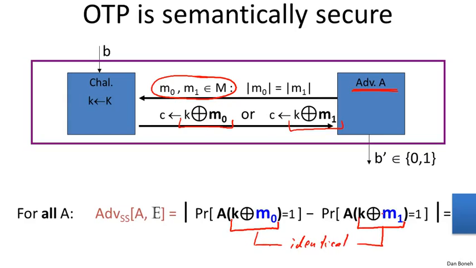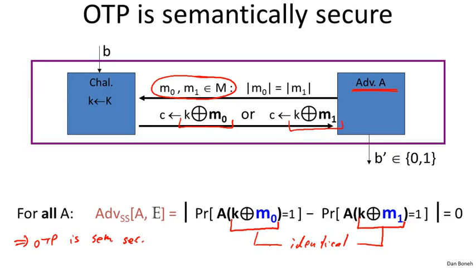If we XOR the random pad K with anything, either M0 or M1, we get the uniform distribution. So in both cases, algorithm A is given as input exactly the same distribution, namely the uniform distribution on ciphertexts. Therefore, it's going to behave exactly the same in both cases because it was given the same distribution as input. As a result, its advantage is 0, which means that the one-time pad is semantically secure.